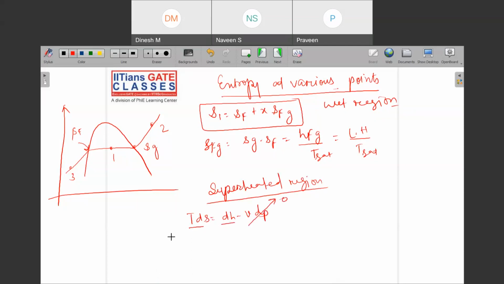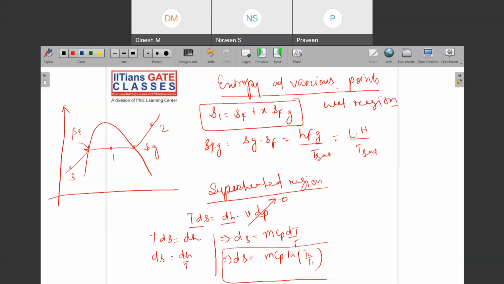So can I write down TdS is equal to dH? And can I write down ds is equal to dH upon T, and dH for constant pressure, can I write down for any substance? I can write down this is mcp dT upon T. So can I write down ds is mcp log of T2 upon T1? Yes, I can write. And this is the idea that we will be utilizing.